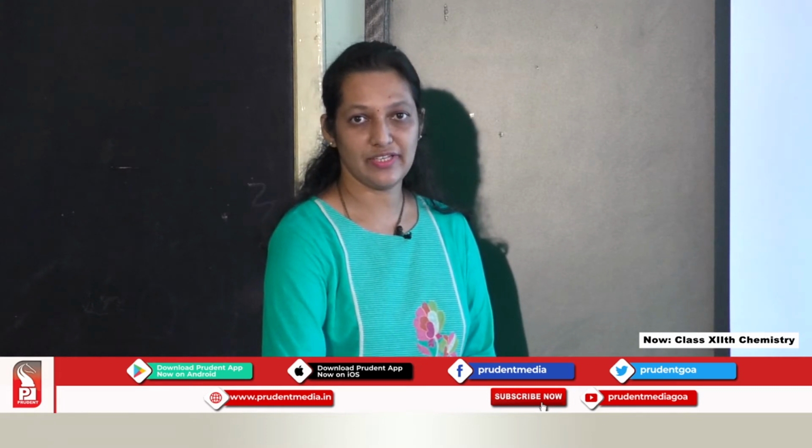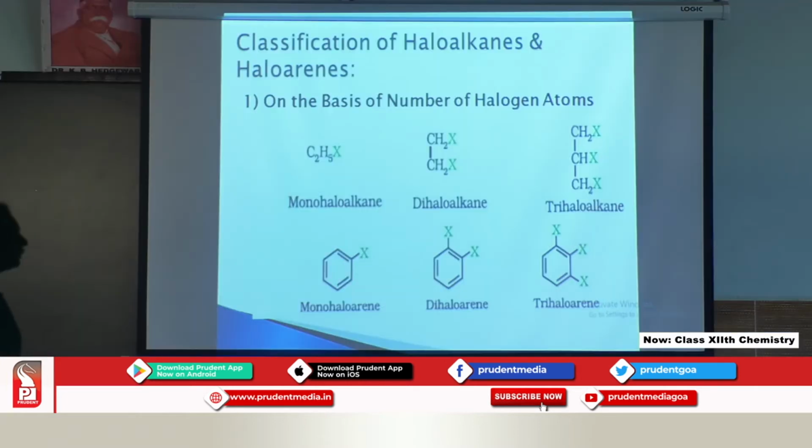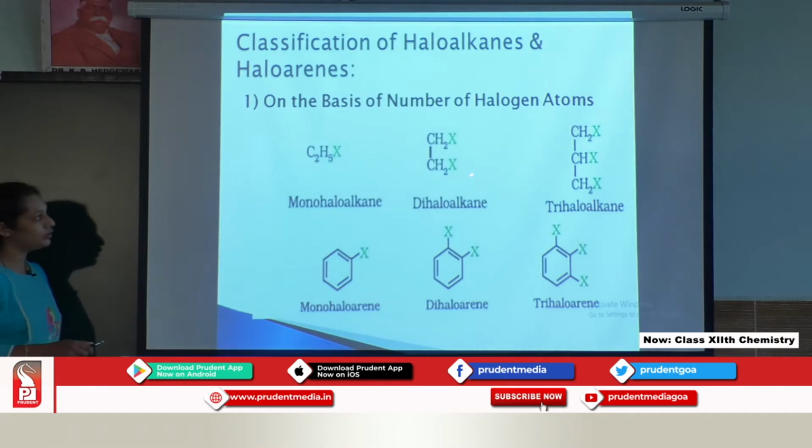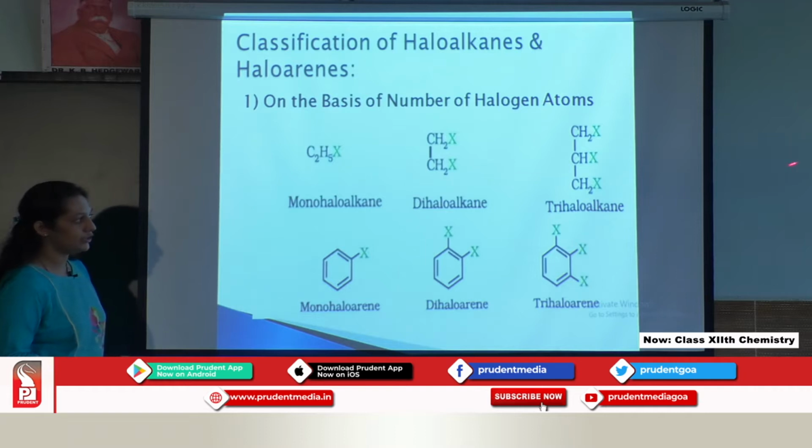The first classification is based on the number of halogen atoms. Now look at the example of haloalkane. The first one, if you see, contains one halogen, that is why it is known as monohaloalkane. Mono means single. Halogen is attached to the alkyl group, so it is known as monohaloalkane. Second one, two halogens are attached to the carbon, therefore it is known as dihaloalkane. Three halogens attached, therefore it is known as trihaloalkane.